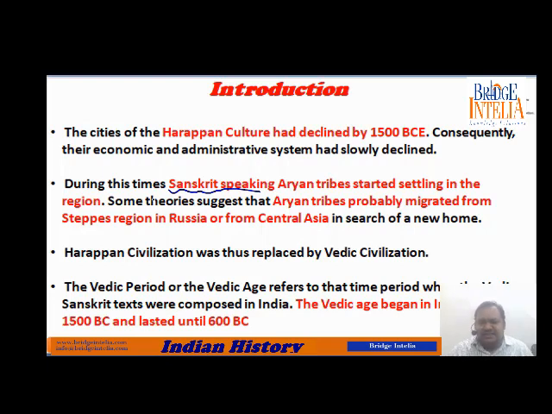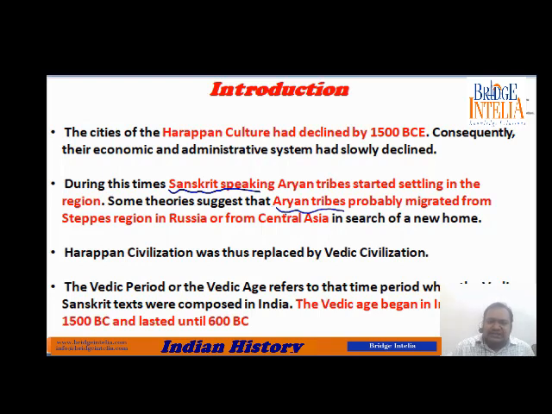So they came from somewhere and they started to settle in the region which was previously the seat of power of Indus Valley civilization. Some theories suggest that these Aryan tribes were probably migrating from the steppes region of Russia, the cold region of Russia. These tribes were looking for a new home. They wanted to settle in a greener land where they can have ample food for their cattle and for themselves. So they were always moving, searching for their permanent home.